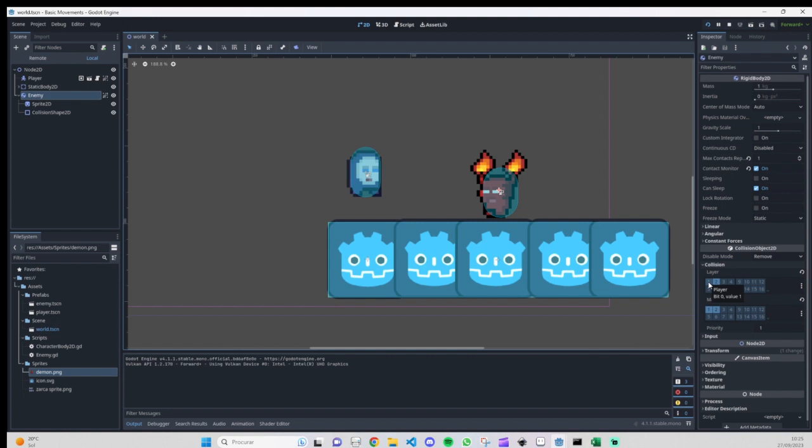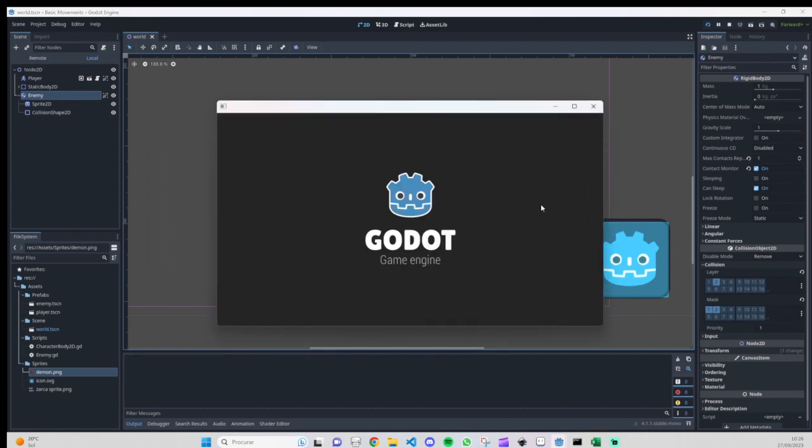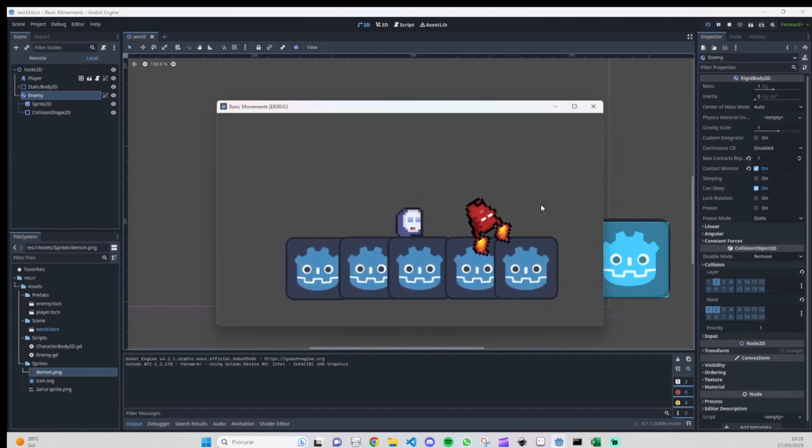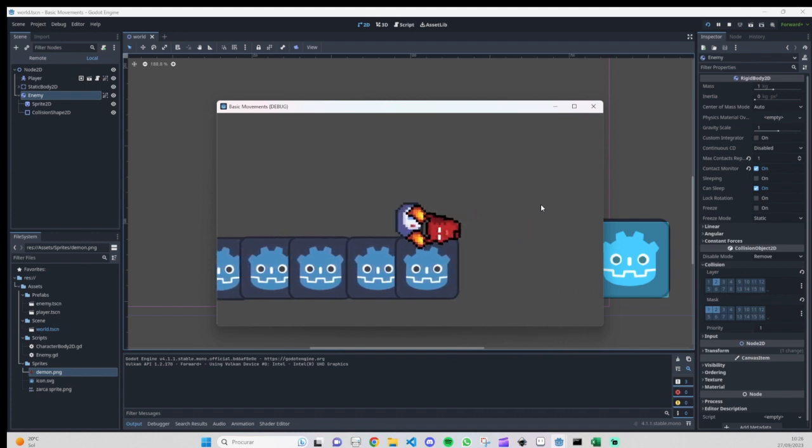So if you guys are working with this and trying for yourself and have an issue, this is one of the things that you have to look around to see if you have them on the same layer or not, if you are working with CharacterBody2D and RigidBody2D. So, and as you could see, let me just restart. When the character hits the enemy, it spins like a Beyblade.